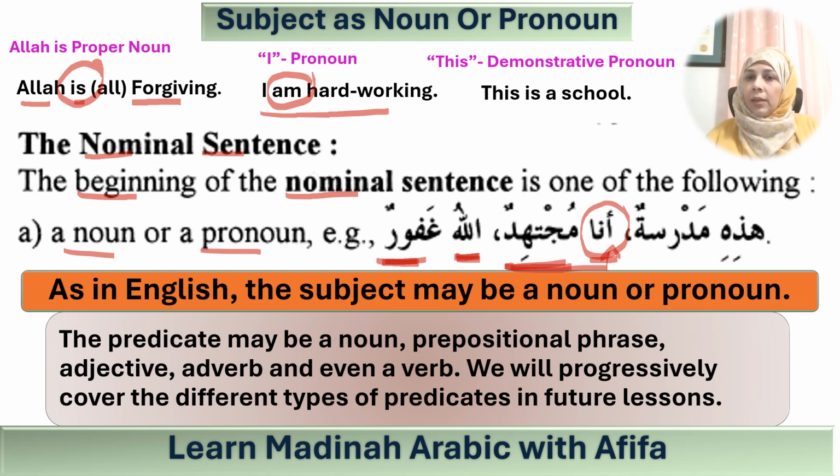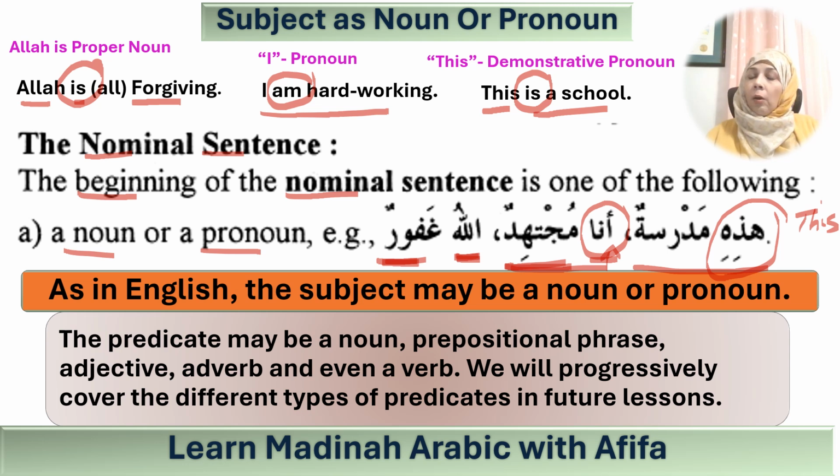The next one is hazihi madrasatun, meaning this is a school. So again, I have put in is in the translation. Now, you have not studied hazihi before, but it means this, and it is a demonstrative pronoun that we will study in a future lesson.